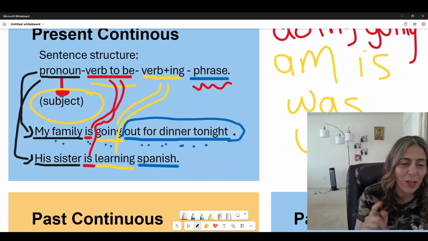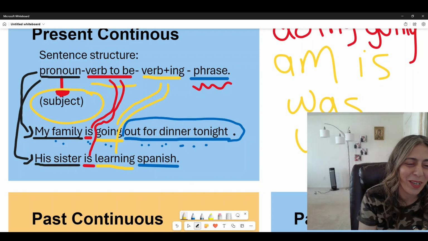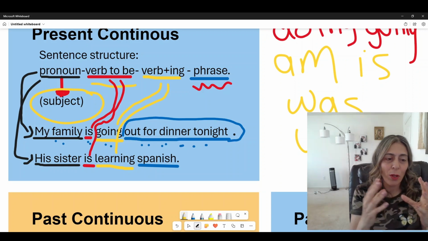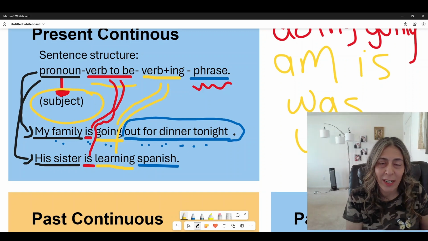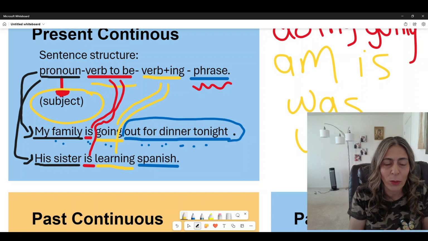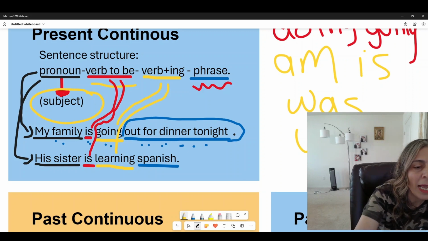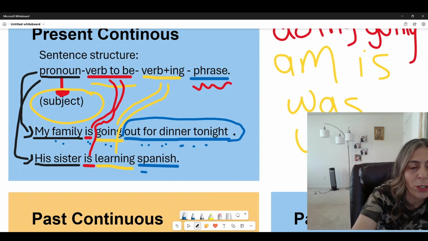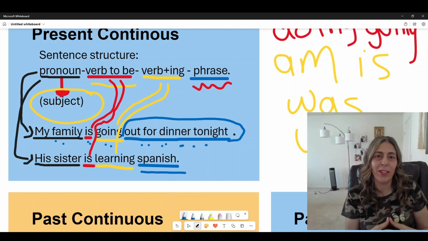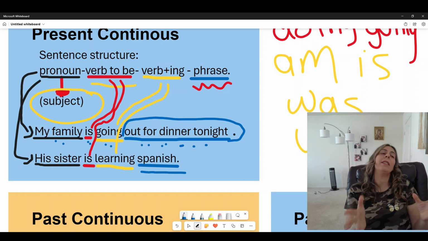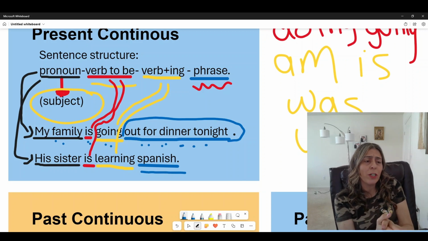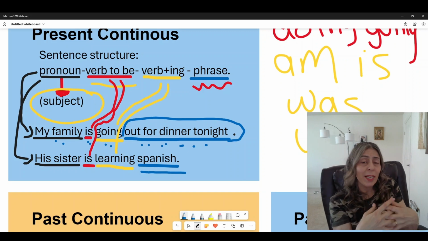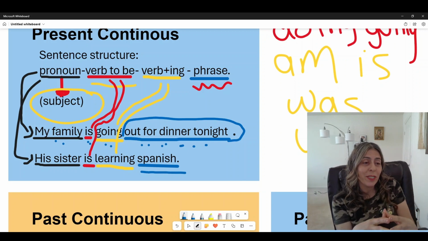All right, and the verb in this case is learning. I mean the verb with an ing. I keep saying the verb to be. Learning is a verb with ing. So the verb is learn, and the adding to it is the ing. And the phrase here, of course, is Spanish. So what is she learning? She's learning Spanish.